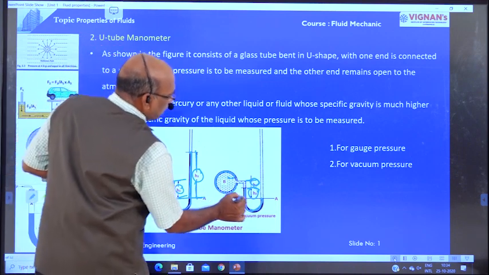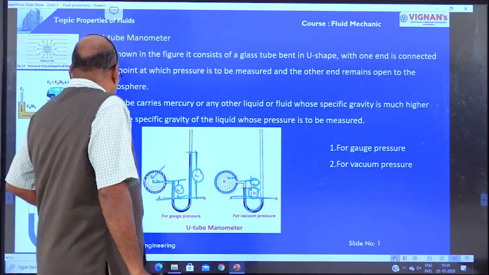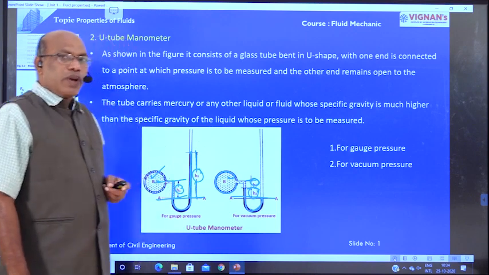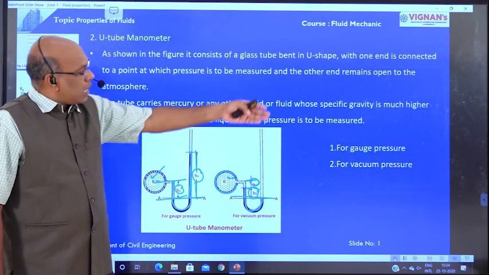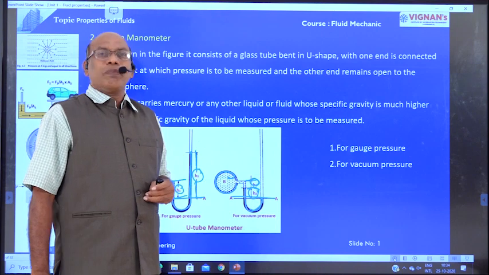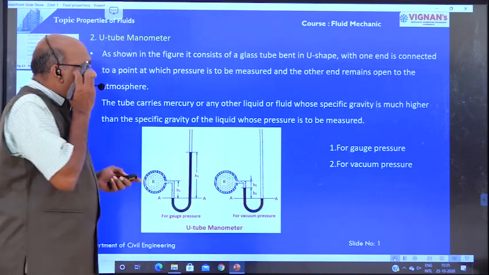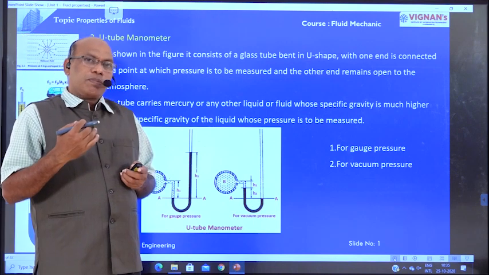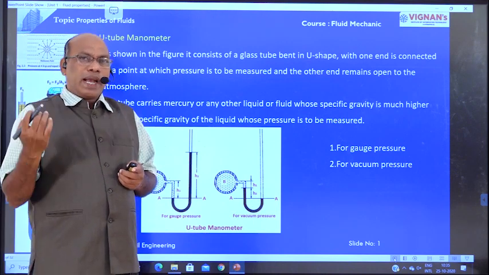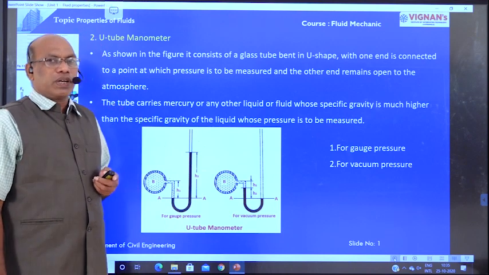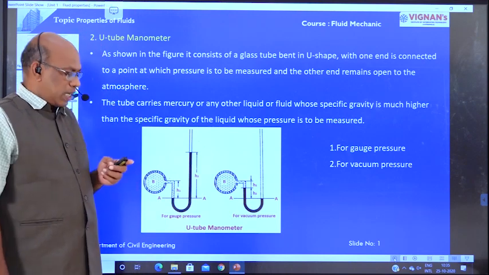Right? This is the datum line. Now we are going to derive the expressions for the gauge pressure and vacuum pressure by using the U-tube manometer. Now we are going to discuss the types of manometers one by one. At the end, I am going to derive the expression for the positive gauge pressure and negative gauge pressure.